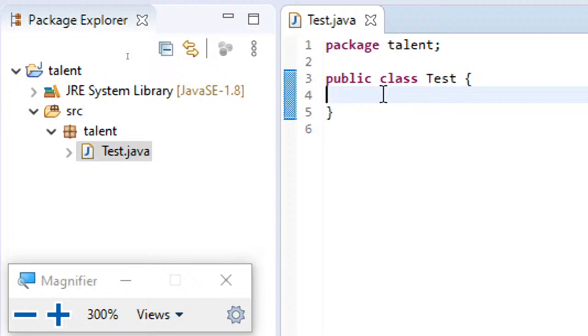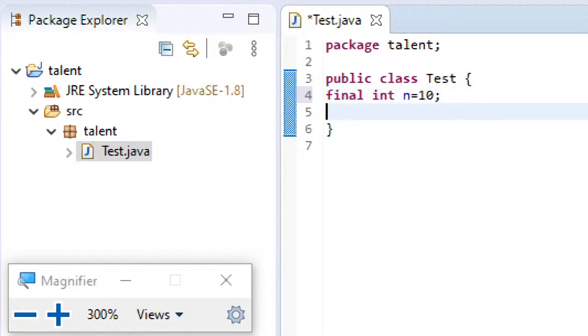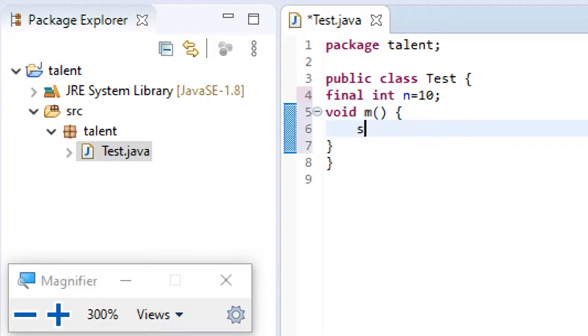Class test is created. Now here I'll write final int n equal to 10. I'm discussing the final keyword first, and after that I'll introduce you to super uses. Along with that, I'll also tell what the ways of asking questions here are. Final int n equal to 10, and then void m, sysout, control space, and I'm just displaying n.